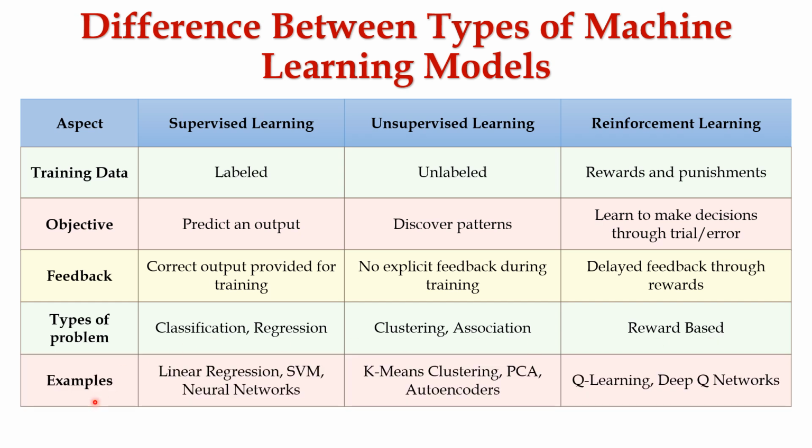Let's check out a few examples. For supervised learning: linear regression, SVM, neural networks, and so on. Examples for unsupervised learning are K-means clustering, PCA, autoencoders, and so on. And examples for reinforcement learning are Q-learning, DQ networks, and so on. Hope you are clear on the difference between machine learning models.